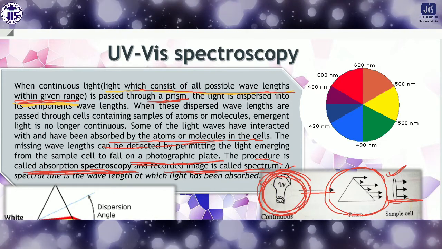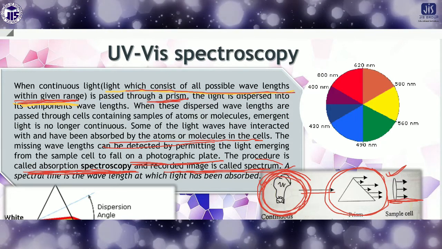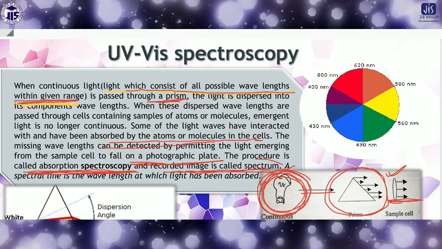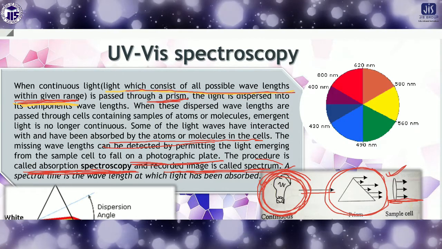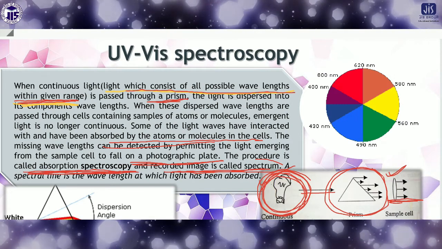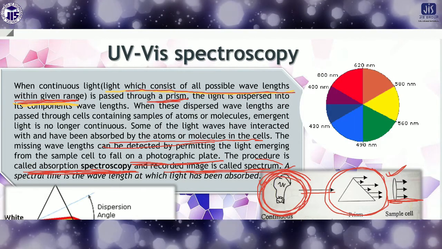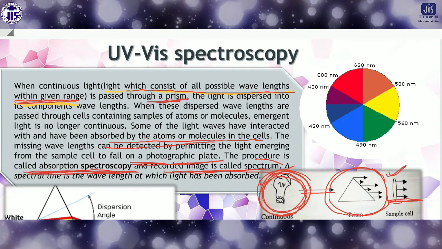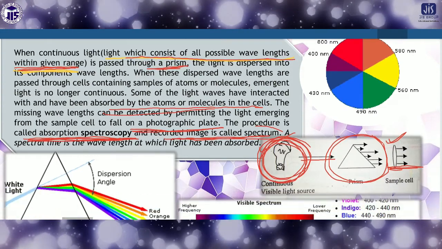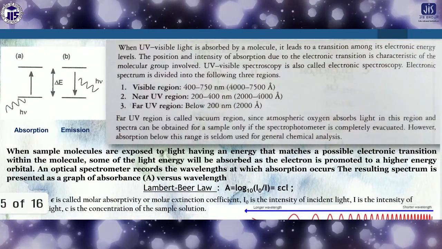So this absorbed light or wavelength we have to identify, that is, which wavelengths are absorbed by the sample. From this data we can understand which groups are possible in the compound, or which types of bonds are present in the groups. Now some questions may arise: why will light be absorbed by the sample, and for what purpose will the absorbed light be used? I will show you for what purpose it will be used, okay.